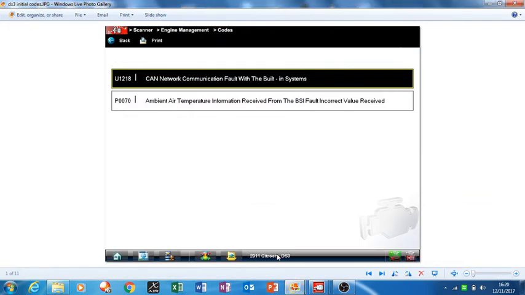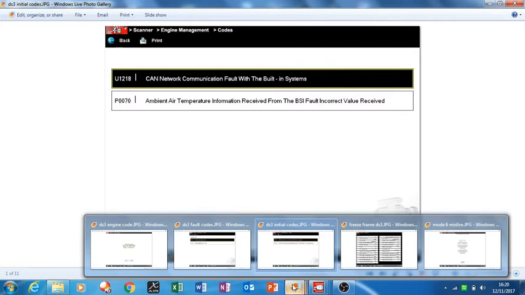I'll show you the next window here. When you cleared the codes out, what came back immediately, believe it or not, was a U code, a CAN network fault with the BSI module, and then this P70, an ambient air temperature information fault from the BSI. When we saw this, we were wondering, because the engine fan was running constantly, is this code causing the fan to run? Or, as we suspected, is it because the fault engine light was flashing and this was its default strategy? It just puts the fan on whenever it detects a fault, and it was the latter.